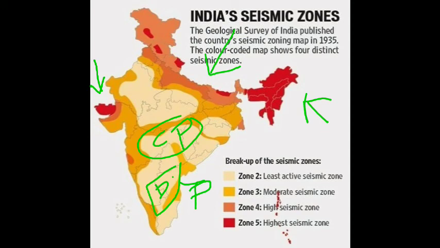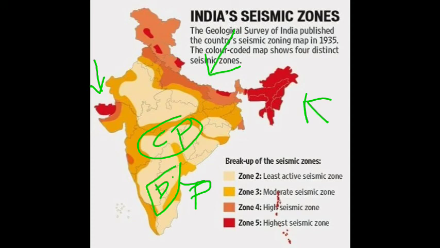So let us look at the Himalayan belt first. These are fold mountains. The Indian plate is rushing up against the Eurasian plate, and this pushes a huge amount of material which has led to the formation of the Himalayan mountains. The fault line that exists over the Himalayas is a very active fault line. When there is any active fault line, there is a great possibility of rupture, especially in these mentioned states. These states faced many earthquakes even in the past.